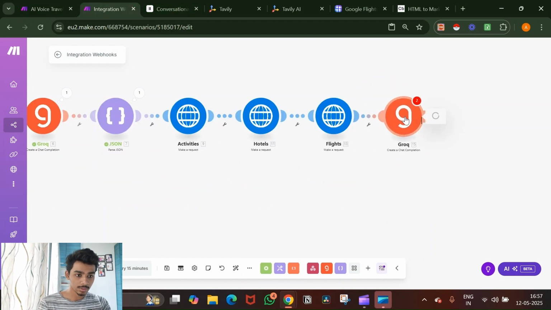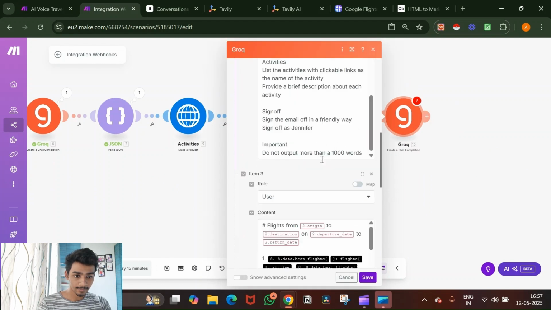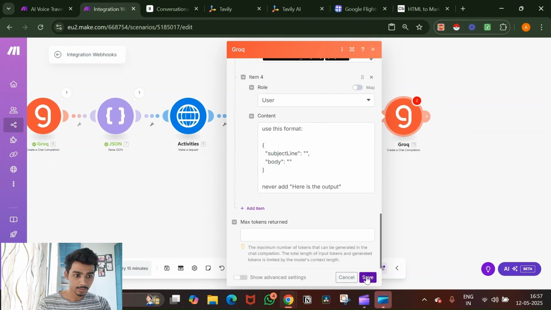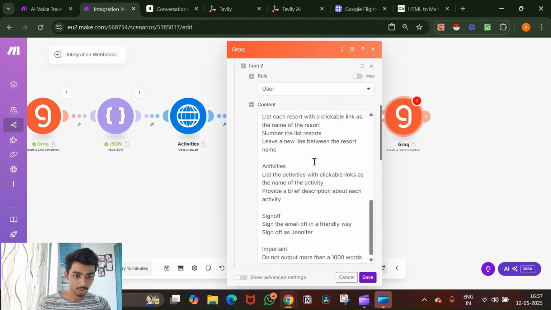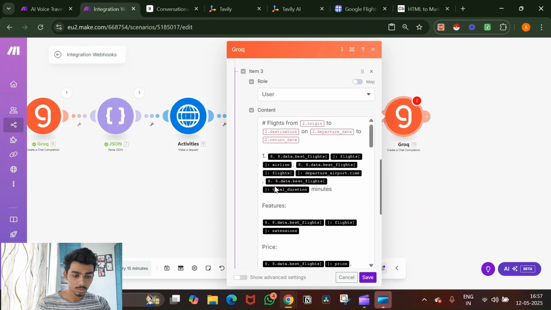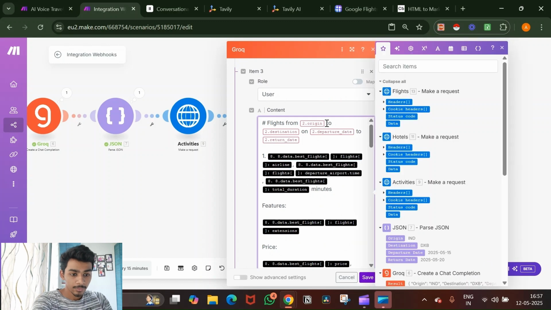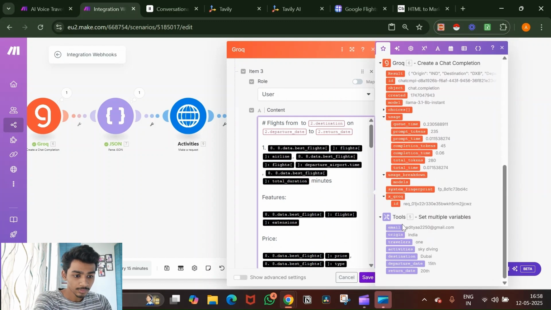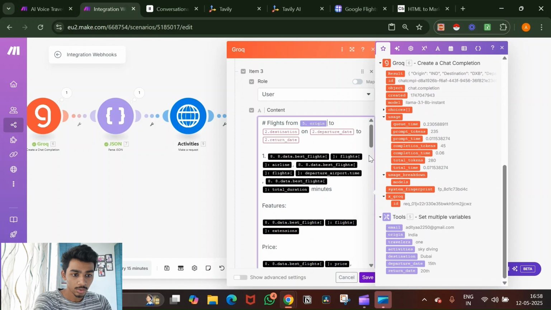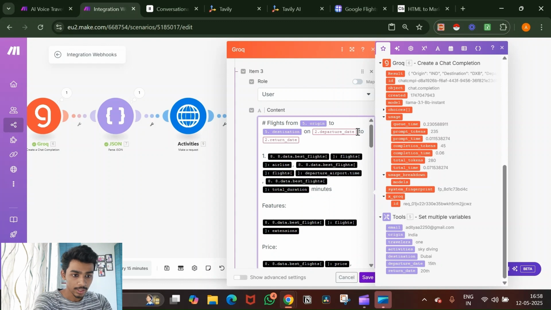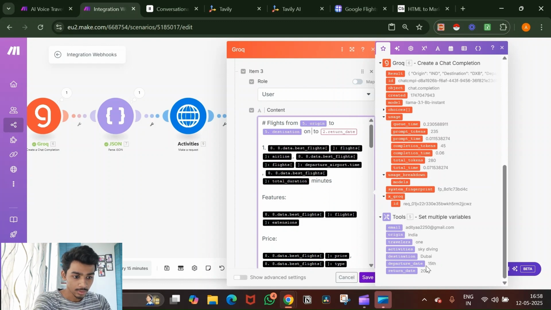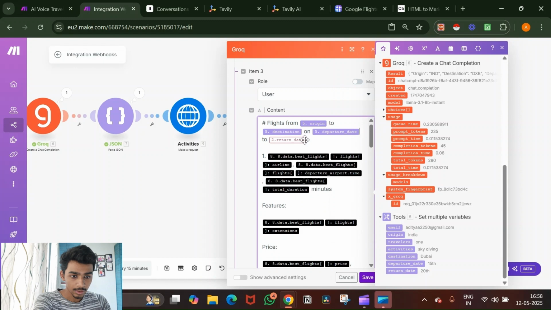Let's see if that works. Yep, there we go. Perfect. We just hit save. Okay. Now we're gonna change the origin with their origin. The destination is Dubai. The date is 15th and the return date is 20th.